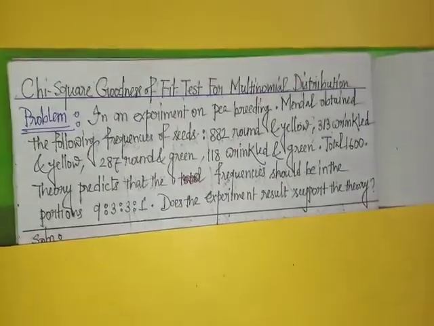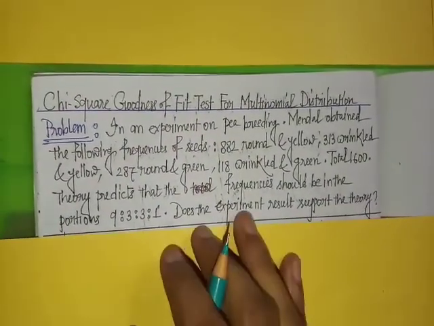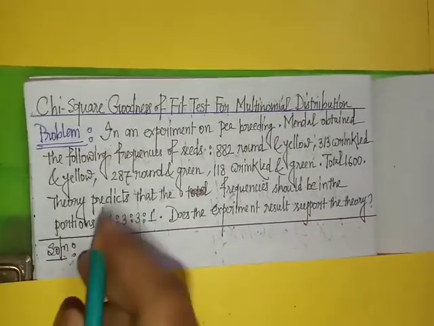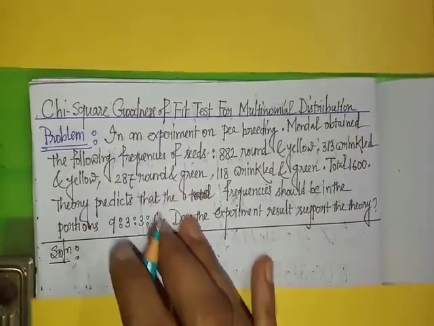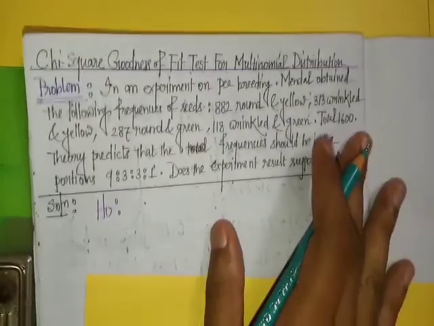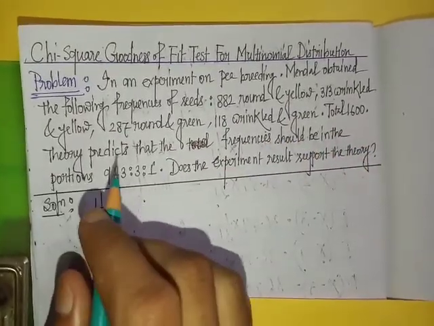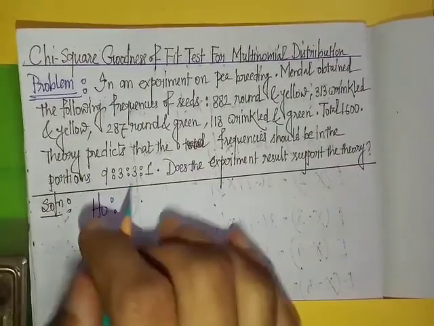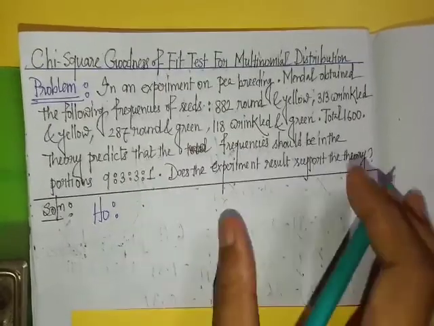Solution. Here the question is, does the experiment result support the theory? First we will set the hypotheses. First, the null hypothesis H naught: the experimental result supports the theory.